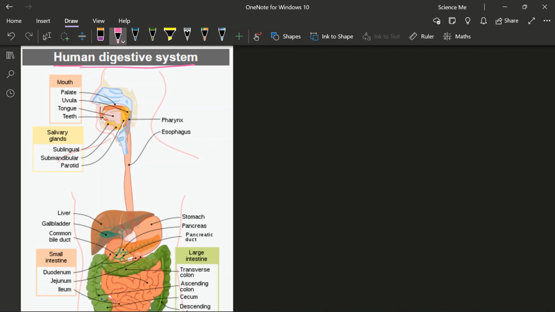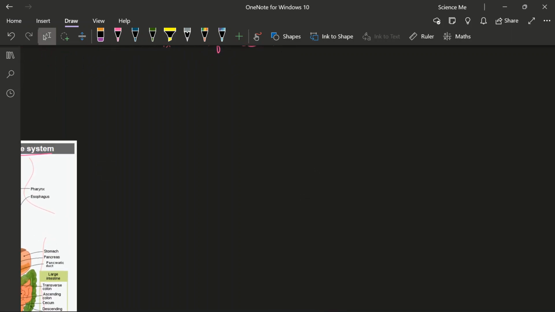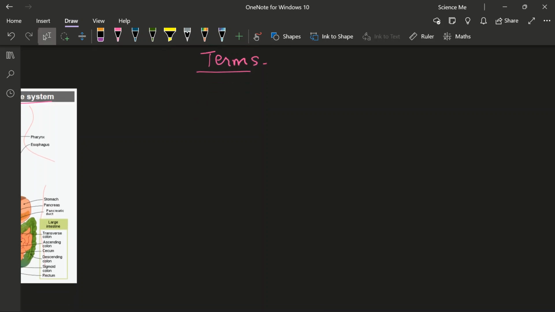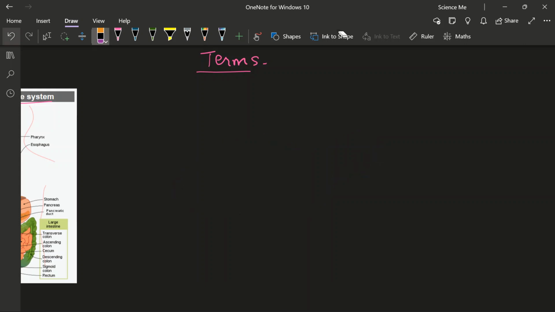So when we talk about the human digestive system, firstly we should be knowing some terms. So let me draw a very simple diagram to demonstrate some important terms used not only in digestion but wholly in physiology. So these are some terms. You will use them very regularly now. So let us say this is an animal. This could be human also. Let us say that this is an animal.